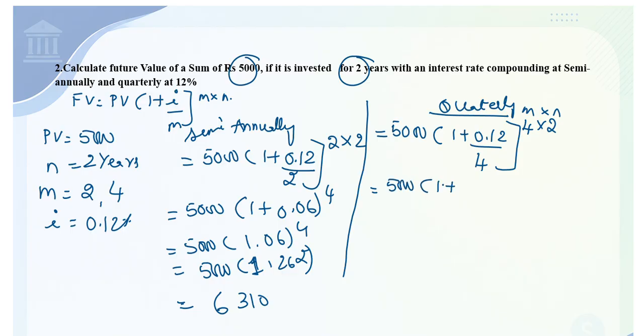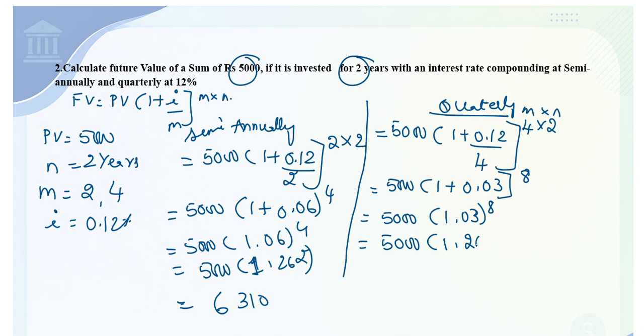5,000 times 1 plus 0.12 divided by 4 will be how much? 0.12 divided by 4 will be 0.03. 4 2s are 8. So 5,000 times 1.03 to the power of 8 equals 5,000 times 1.266.